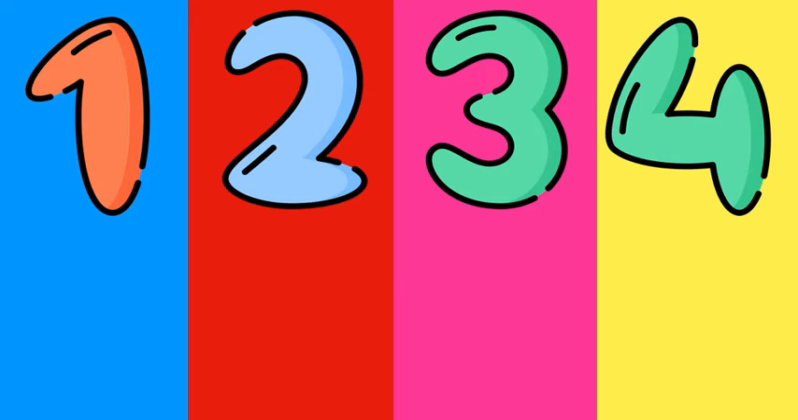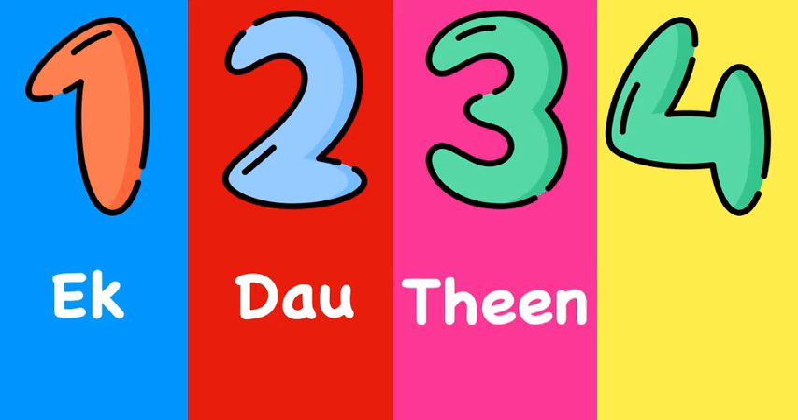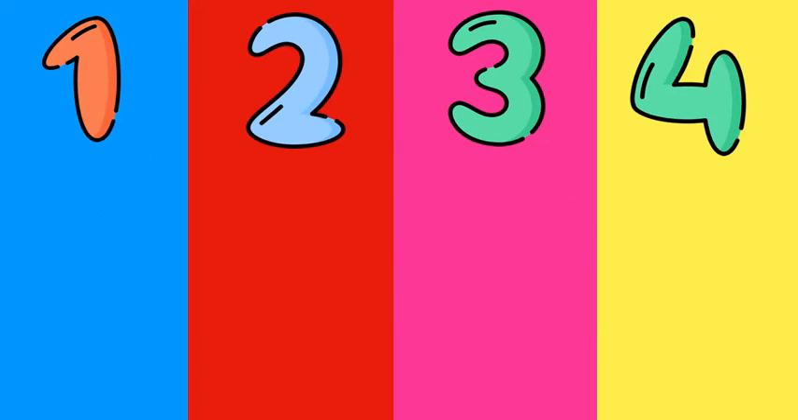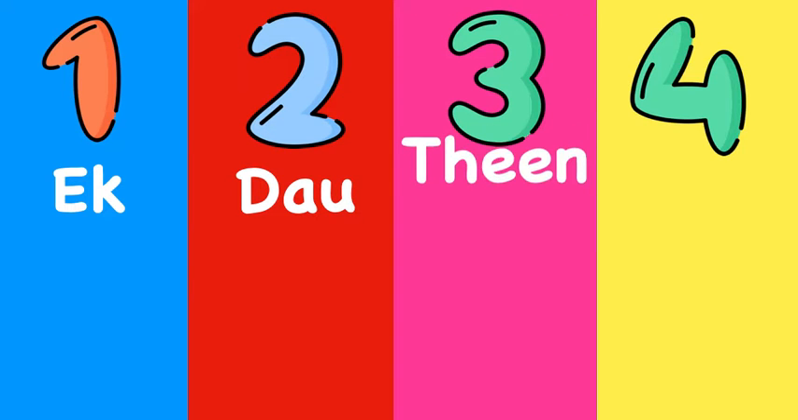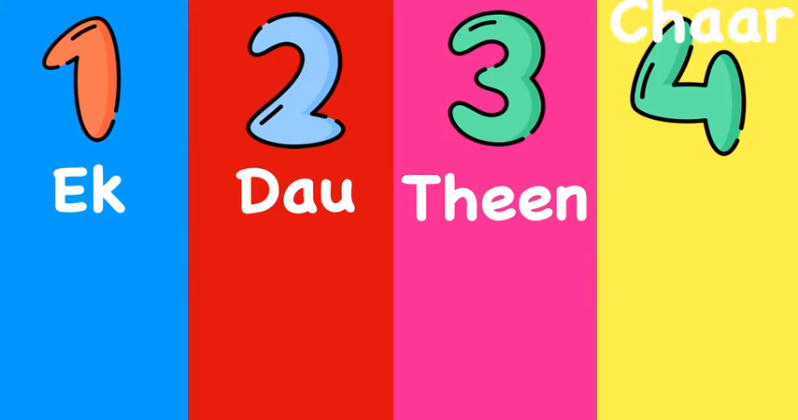Let's do it again. 1 is ek, 2, do, 3, teen, 4, char. One more time. 1, ek, 2, do, 3, teen, 4, char.